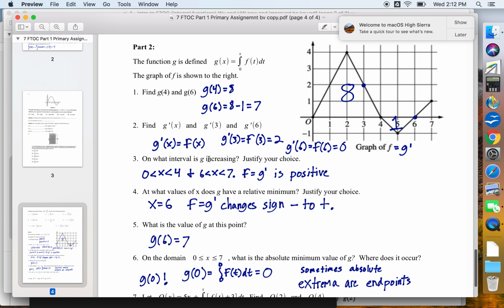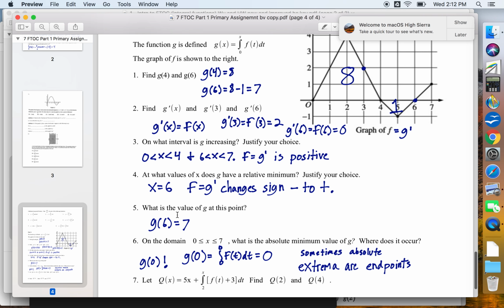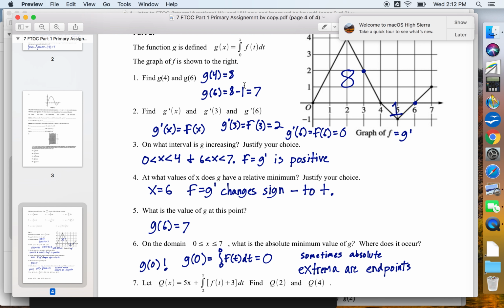And same thing with the rest of the questions. When will G increase? Well, whenever G prime is positive. When is G prime positive? Well, G prime is f. Hey, look, this is when f is positive. So 0 to 4, also 6 to 7. Number 4, G relative minimum. That's going to be G prime sign change. But a G prime sign change, same thing as an f sign change. So this labeling right here is making all these questions easy. x equals 6 is our negative to positive. What is this value? Well, G of 6, we actually already did G of 6. G of 6 is 7 up here, so G of 6 is still 7.